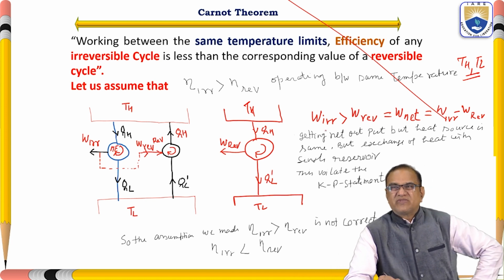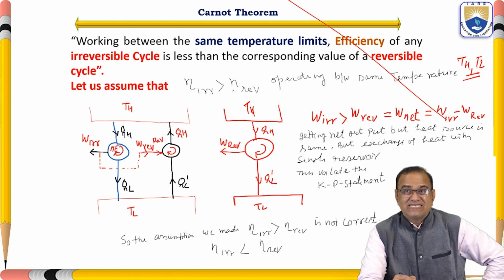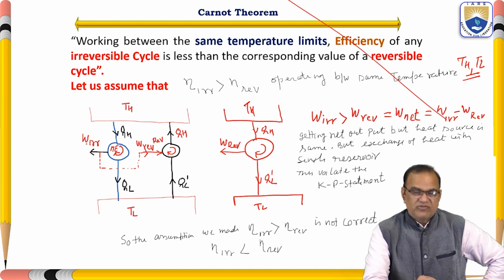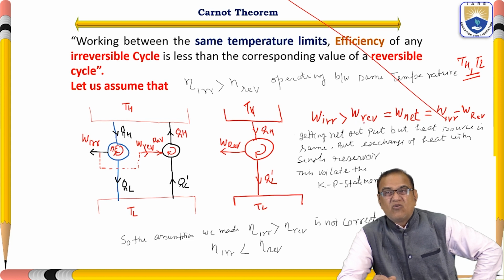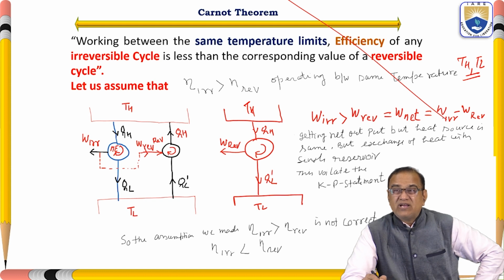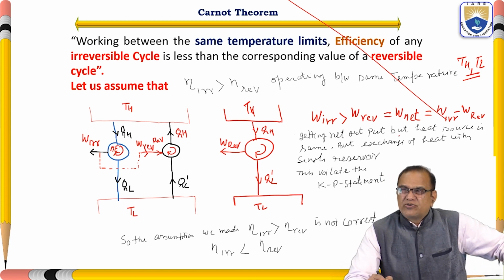We have taken the assumption that eta, the efficiency of the irreversible cycle, is greater than eta of the reversible cycle, meaning the work done of the irreversible cycle is more than the work done of the reversible cycle. So net work will be W irreversible minus W reversible. We are getting net output, but the heat source is the same, with exchange of heat with a single reservoir.